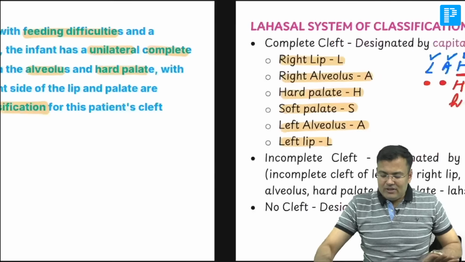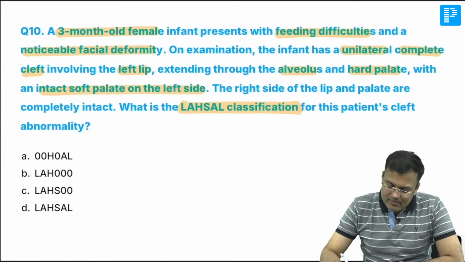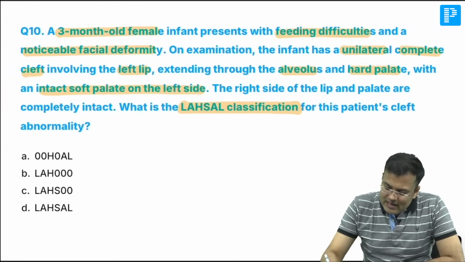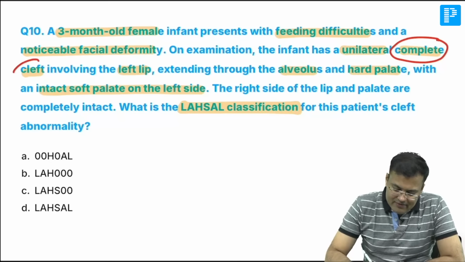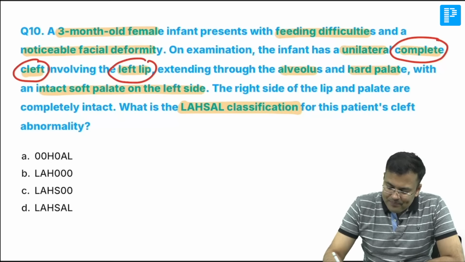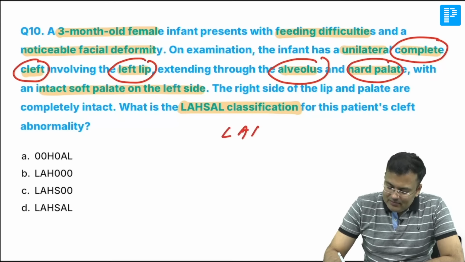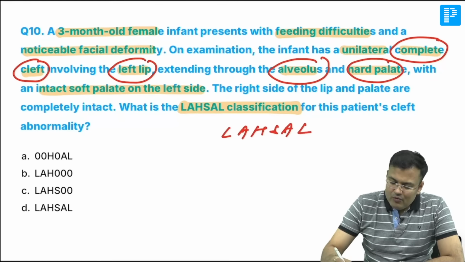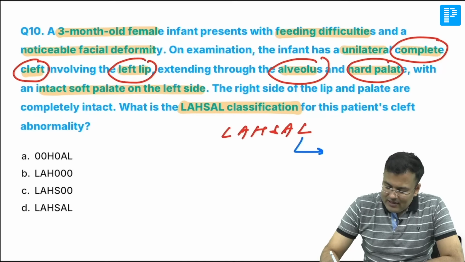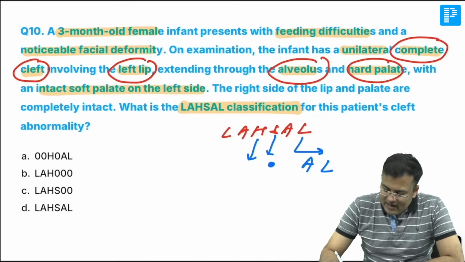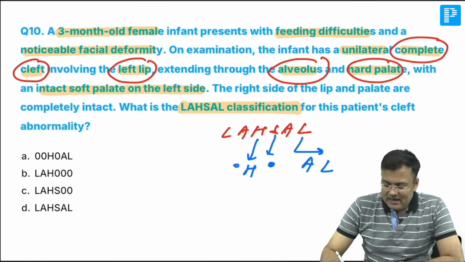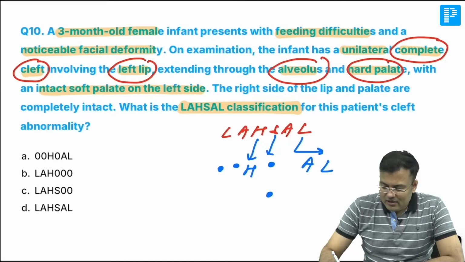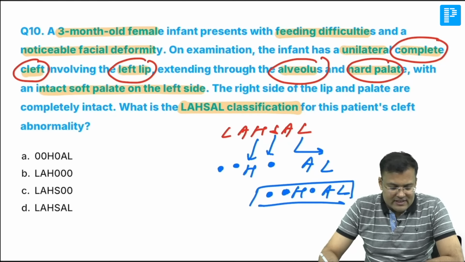Right? Clear? Now see the question. In this question, what's the problem? You can see there is unilateral complete cleft involving the left lip, alveolus, hard palate. So you are going to write LAHSAL. Clear? Where is the cleft, guys? Left lip, L, alveolus, soft palate, no cleft, hard palate, there is cleft, on the right side there is no cleft. So what is this? Dot dot H dot A L. Clear? So this is the correct answer.